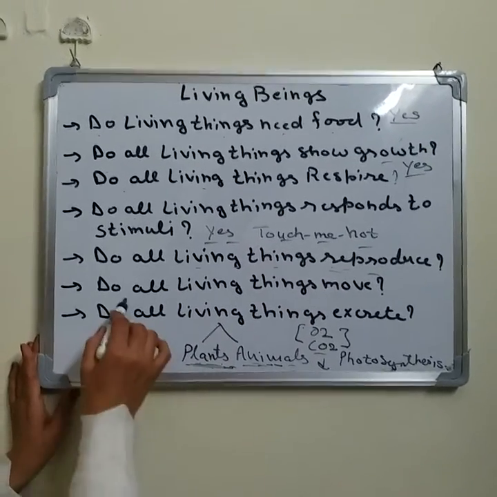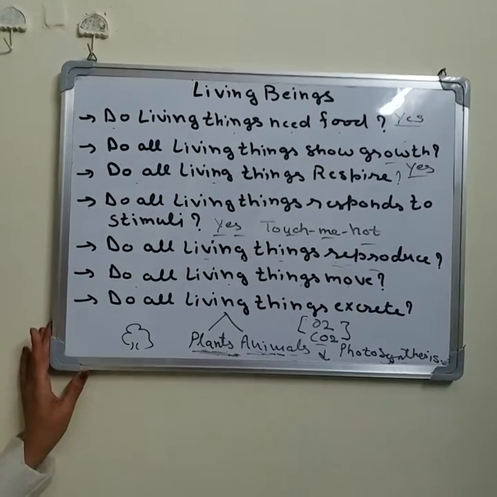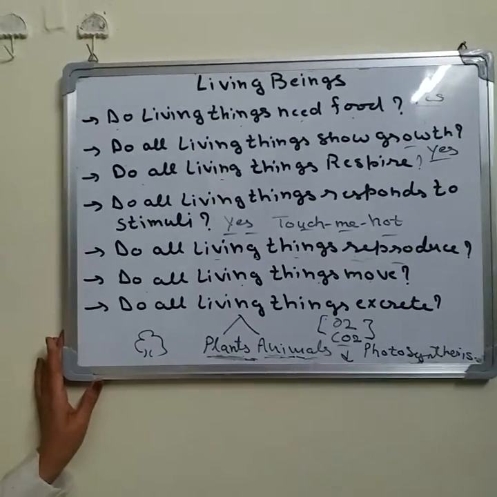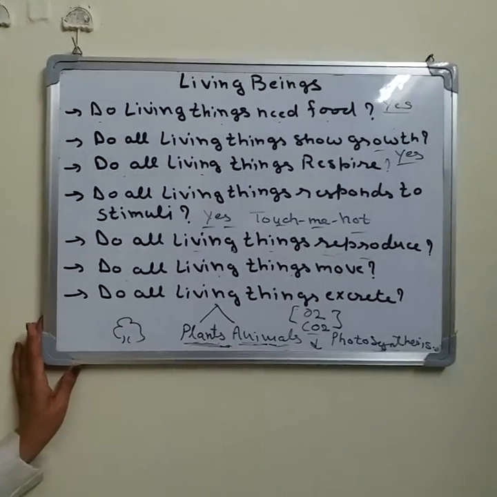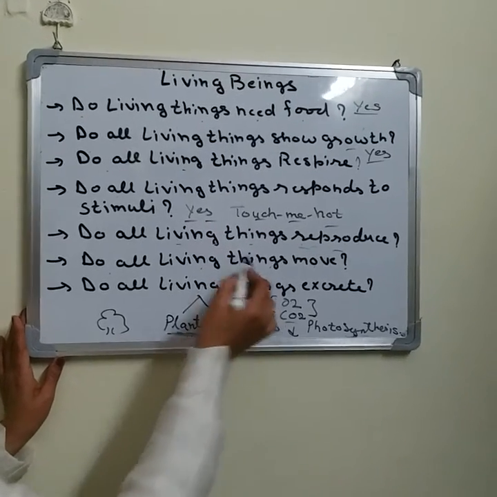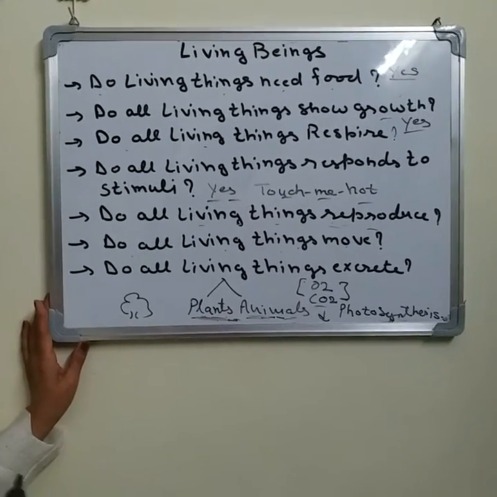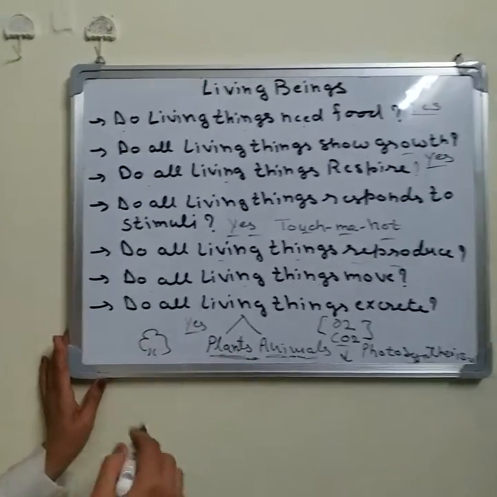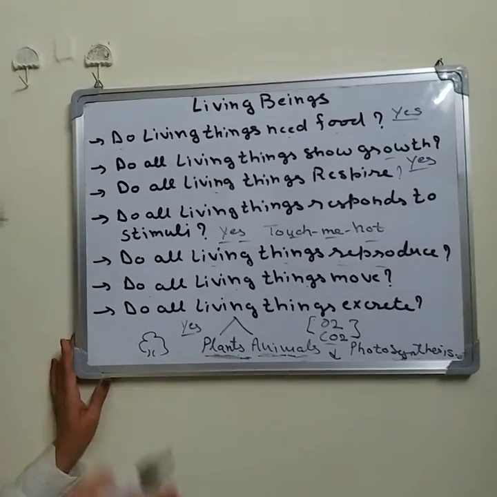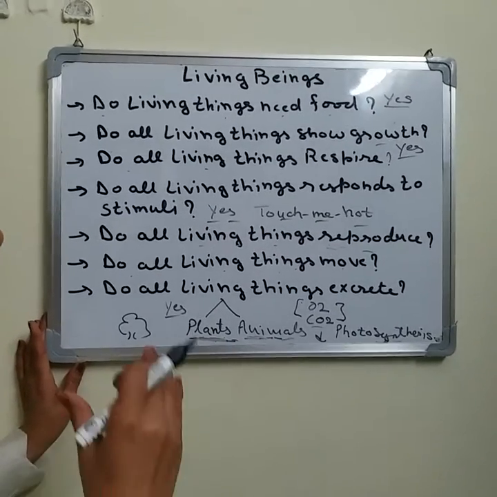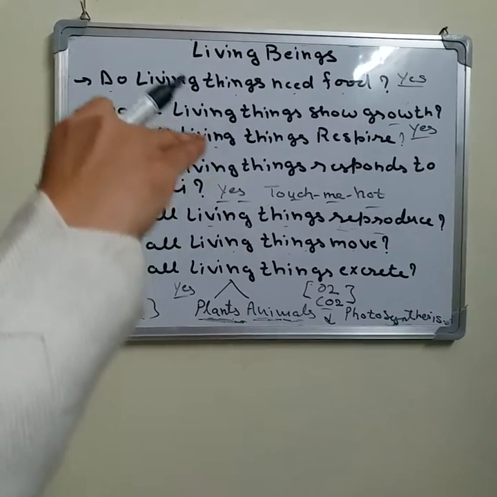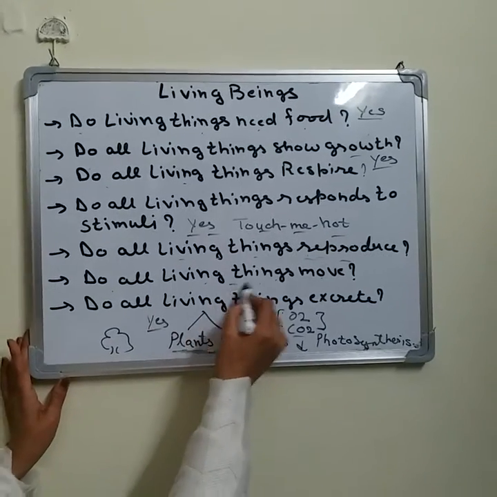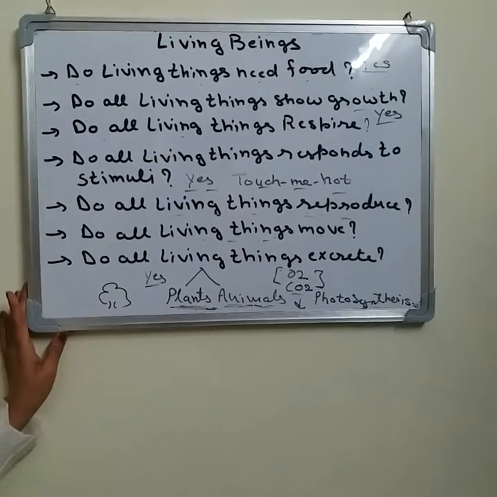Now, the next one, do all living things move? So, what is the answer? Naturally, the answer is yes. Animals can move from one place to another. Human beings can move from one place to another. But is this character applicable to plants? You will say no, but the answer is yes, because although plants cannot move from one place to another and remain fixed in the soil, they show movement in the form of their growth. They show movement when the wind blows. So we can say that plants also show movement.